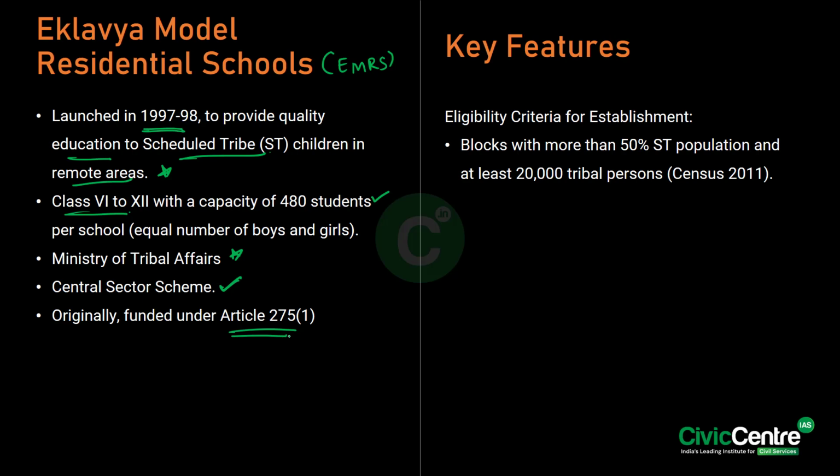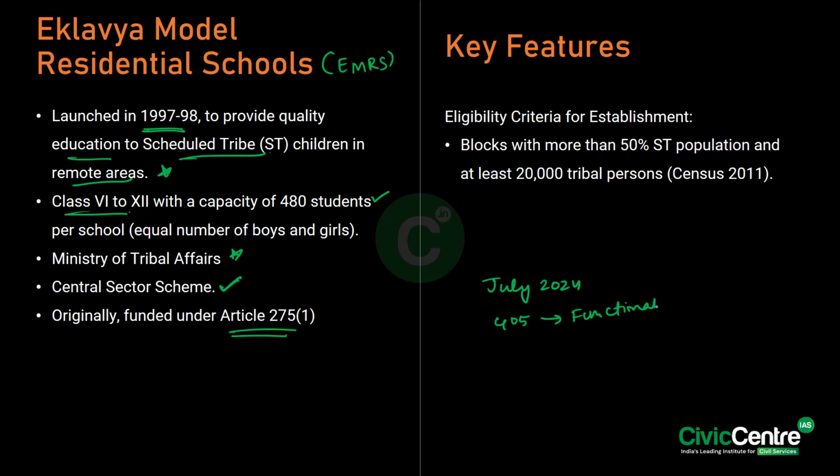Now, if you have to look at the key features, see, the target here by 2026 is to establish 728 Eklavya model residential schools across India. So, as of July 2024, 708 EMRS are sanctioned, of which 405 schools are functional.